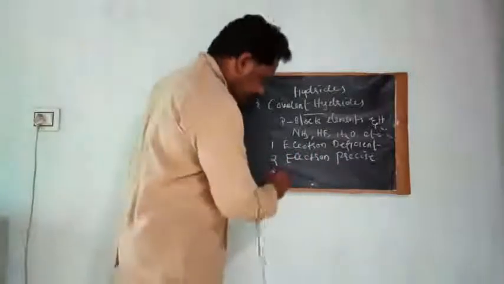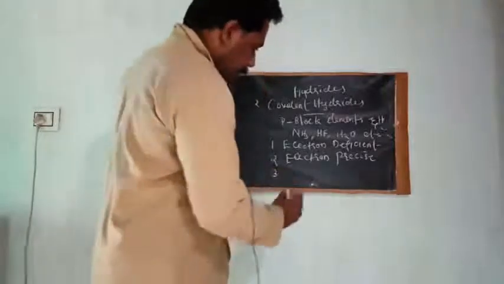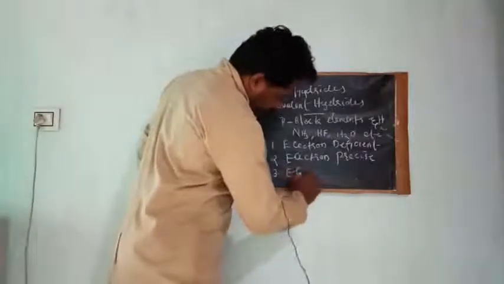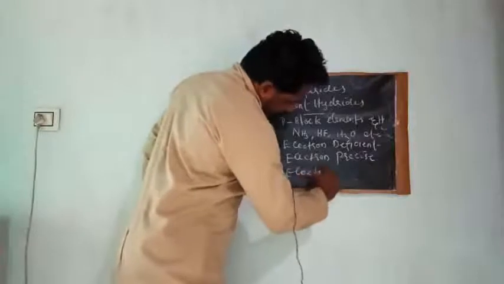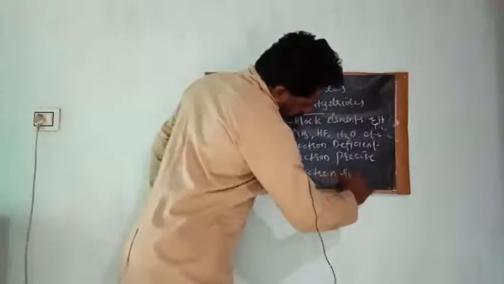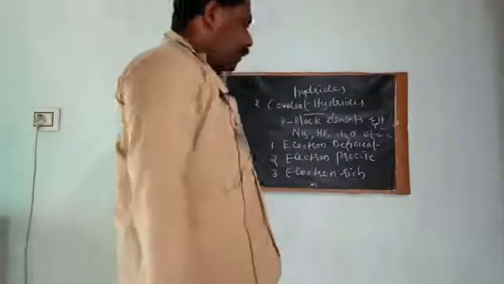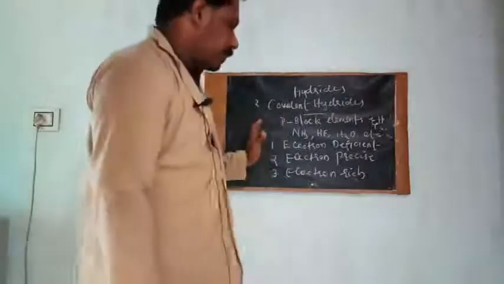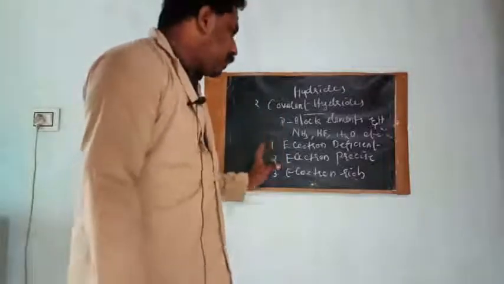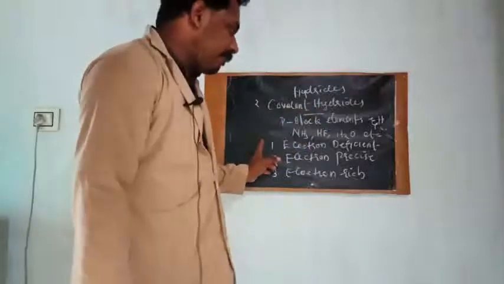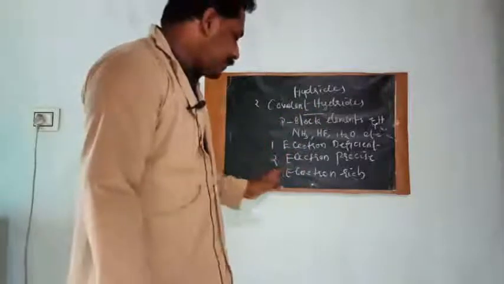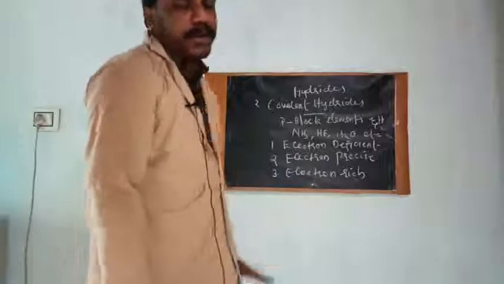And the next one, electron rich hydrides. So there are three types of covalent hydrides: electron deficient, electron precise and electron rich hydrides.